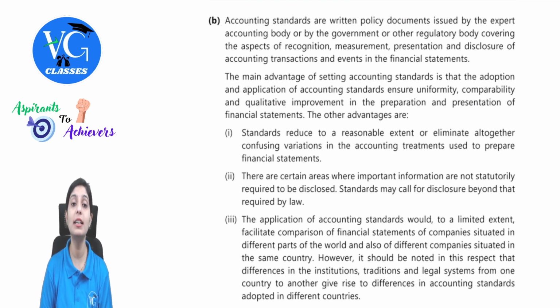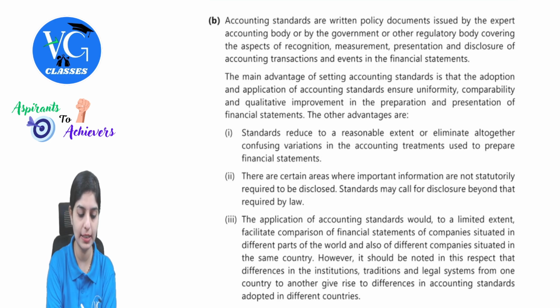See, guys, this is the expected answer. We cannot expect the students to reproduce the same thing which is given in the material. So just observe the usage of keywords. If you utilize that in your answer, your job would be done. Simple question. They're asking you the definition or meaning of accounting standards and then advantages as well as limitations. So let's observe what is given.